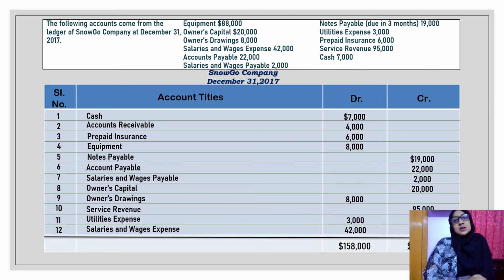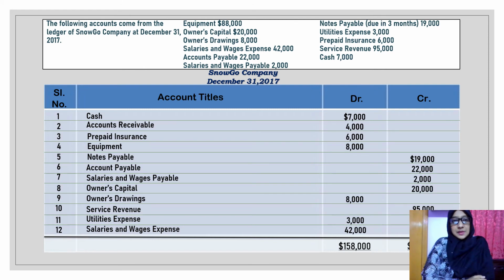Now let's move on to a practical problem of trial balance. Before I step into the solution, I would like to give you an action plan. The first step is to find out the normal balances and then list them out according to the way they appear in the ledger accounts. Then if it is a debit balance, place it in the left column. If credit, then place it in the right column. Then total the debit column and the credit column to prove the equality. This is what one should follow while preparing the trial balance.